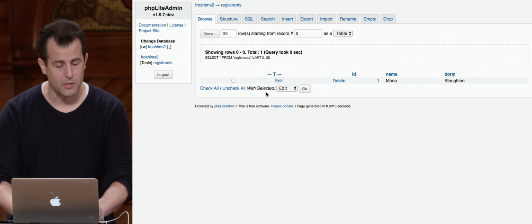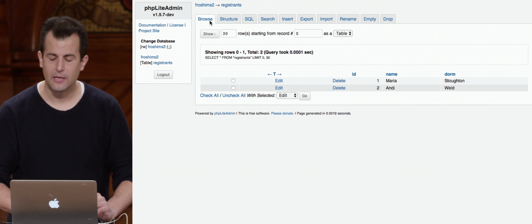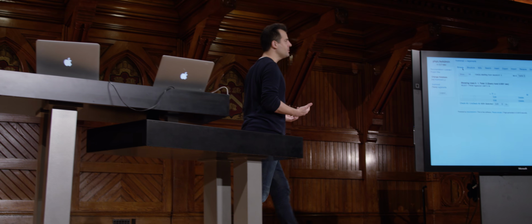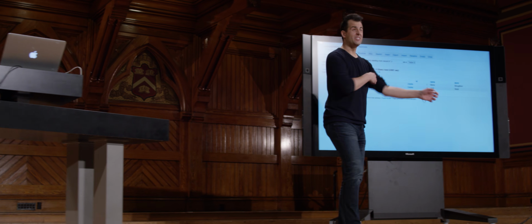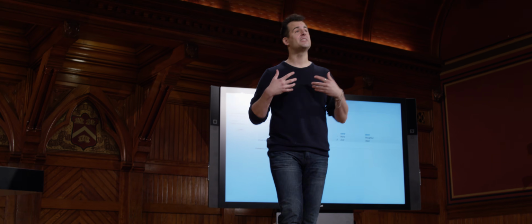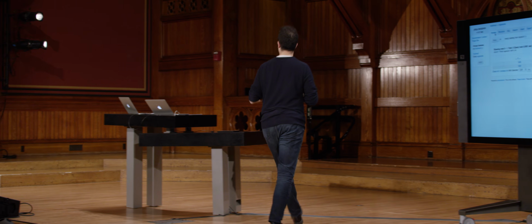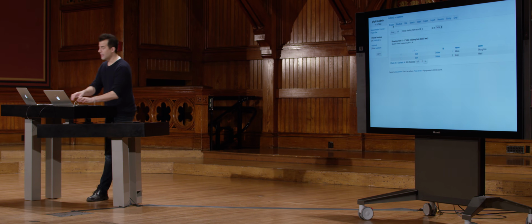Let's go back to PHP Lightadmin, click Browse. And now Andy is in there as well. So now we're not just storing things on disk, so to speak, with CSV files. Now we're actually interacting with a SQL database. And we did so by using CS50's execute method inside of its SQL database library.